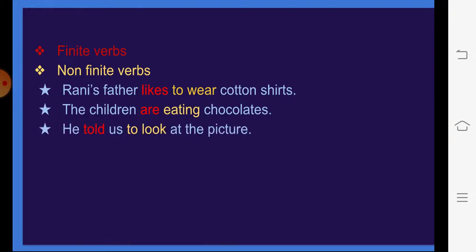He told us to look at the picture. Here, told changes according to the tense. It is a finite verb, and to look is an infinitive and it will not change according to tense. It is a non-finite verb. The chef was making a delicious soup. Was here is a finite verb and making is a non-finite verb because it won't change according to the tense.